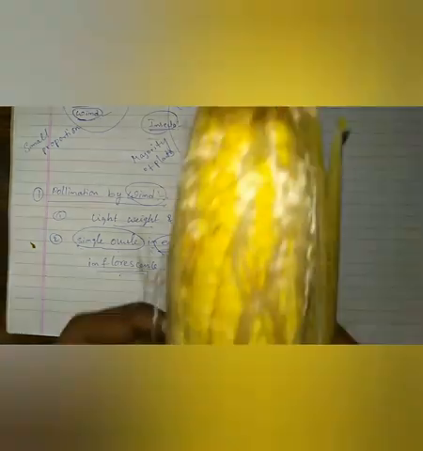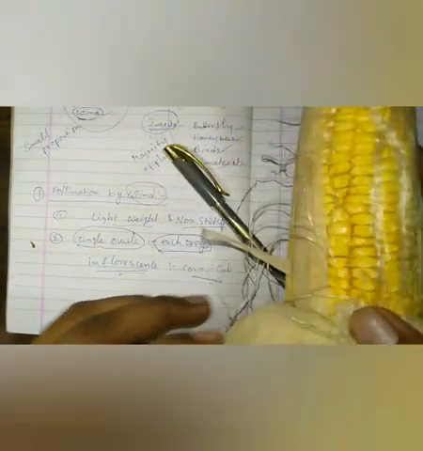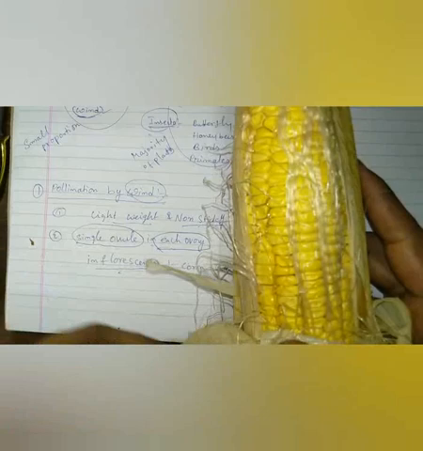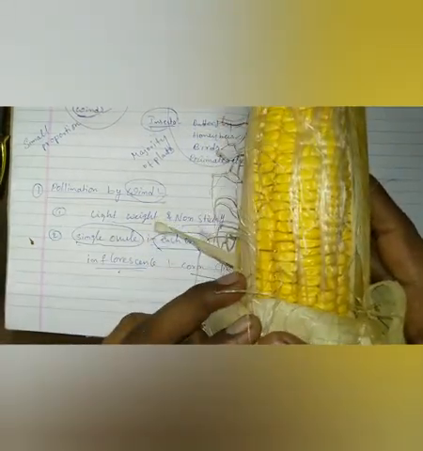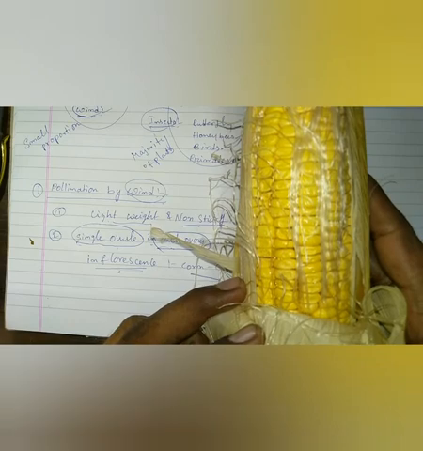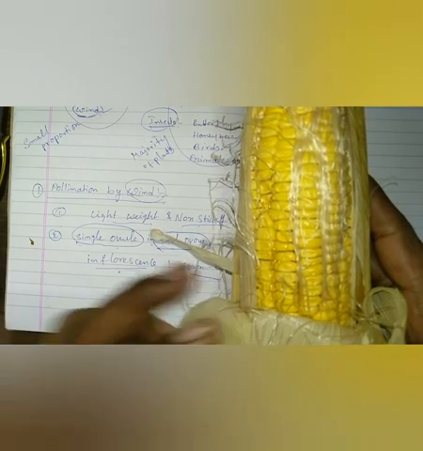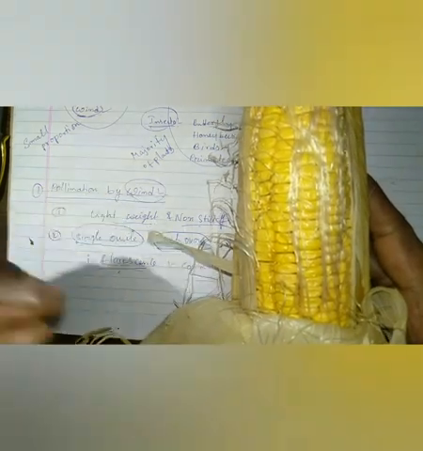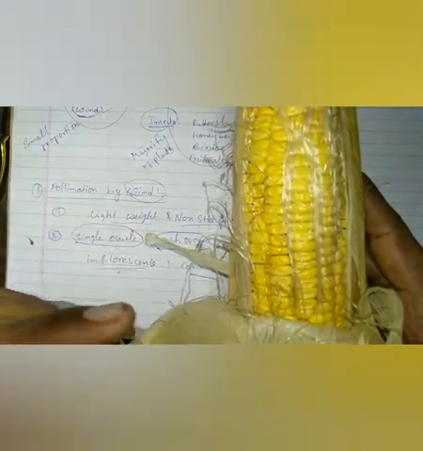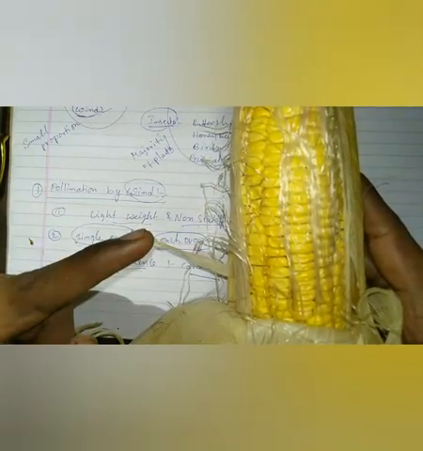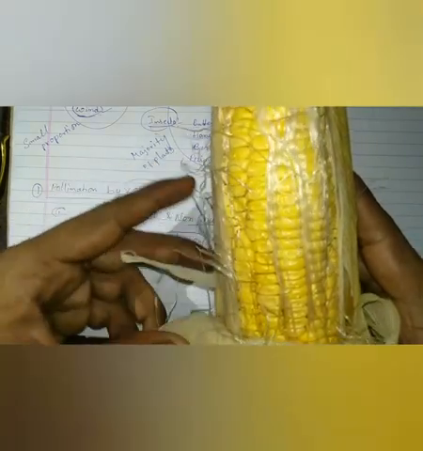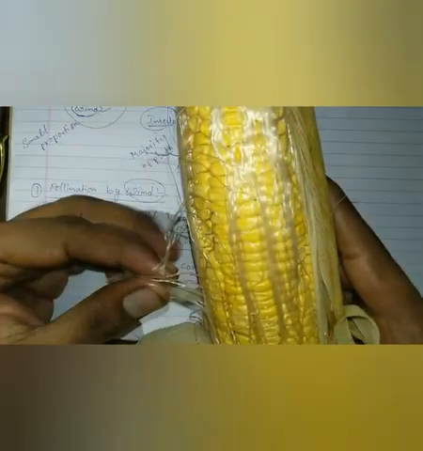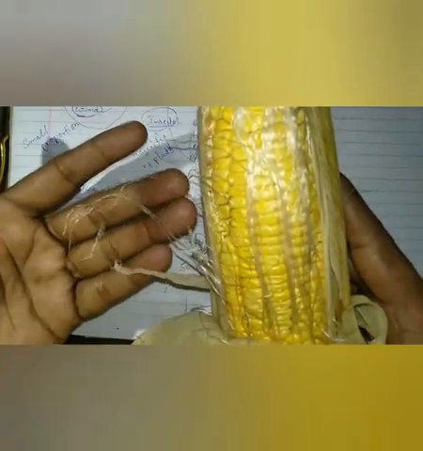We know that this corn cob is a monocot. Another interesting point is that all monocots, or all grass families, show wind pollination only. If you observe this corn cob, it has tassels.